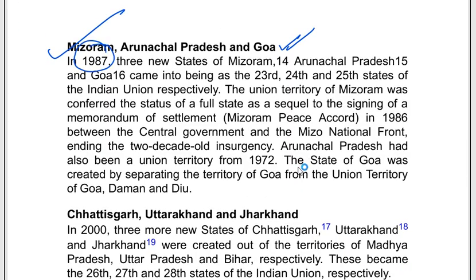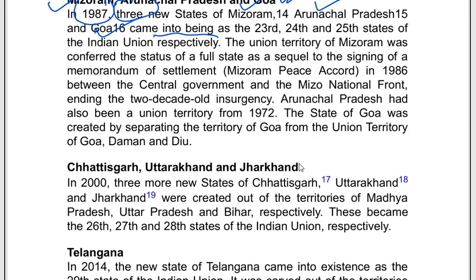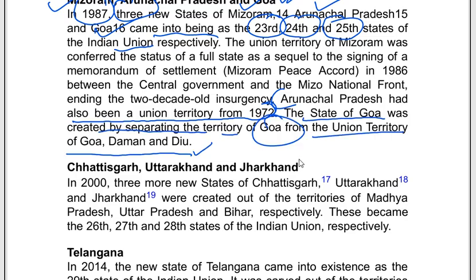In the year of 1987, 3 new states like Mizoram, Arunachal Pradesh and Goa came into being as the 23rd, 24th and 25th state of the Indian Union. And Arunachal Pradesh had also been a union territory from 1972. The state of Goa was created by separating the territory of Goa from the union territory of Goa, Daman and Diu. Okay?